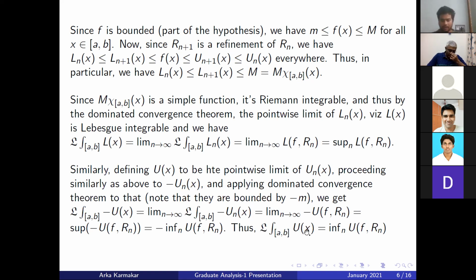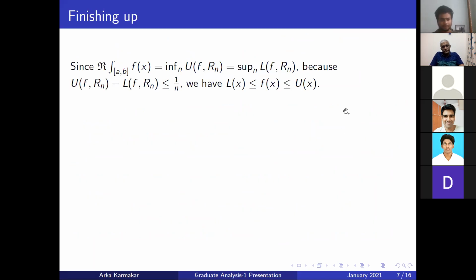We get that the integral of U(x) is equal to the infimum over the partitions. Now, since f is Riemann integrable, we have that the sup of this is equal to the inf of this. So U(x) is greater than or equal to L(x), but the integral of U(x) is the same as the integral of L(x). This is formulated on the next slide. By the definition of Riemann integrability, this is equal to this, and also equal to this.